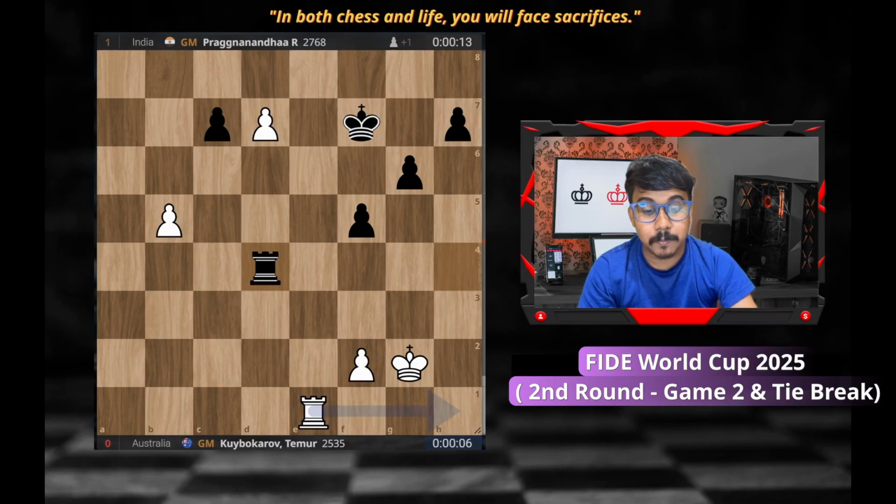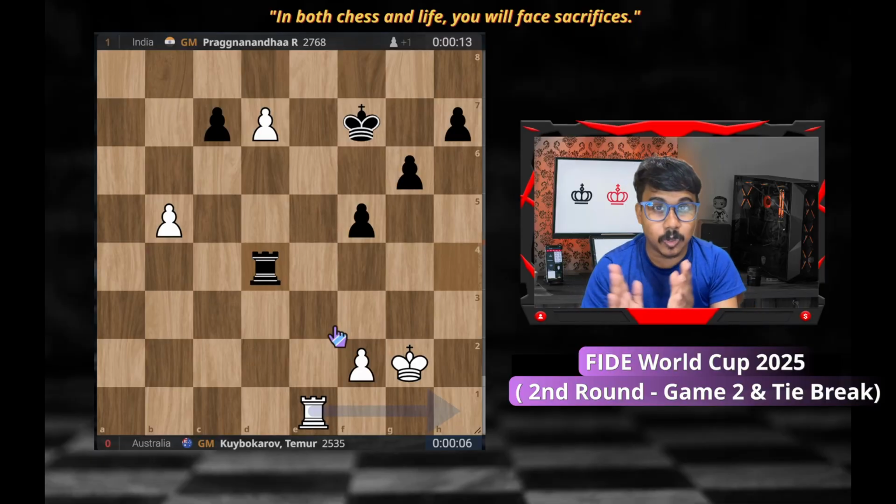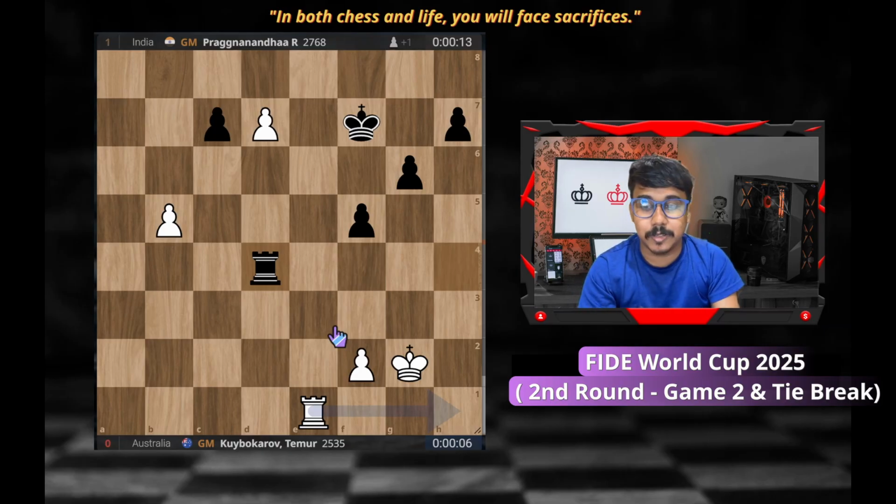It's a good sign. Prag actually played very beautifully in last year's World Cup. So I'm hoping that he might give a very good performance here as well. Last year, he lost the final tiebreak to Magnus Carlsen, the only trophy Magnus Carlsen never won, and last year he won. So yes, that's the thing basically from this round two, and we will look at the pairings, how who made progress. So let me check that one also for you.